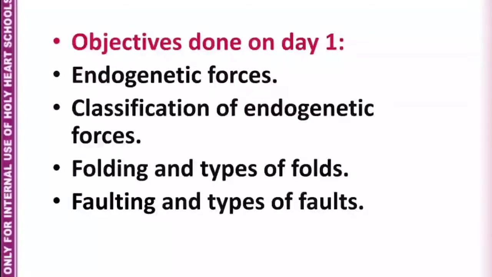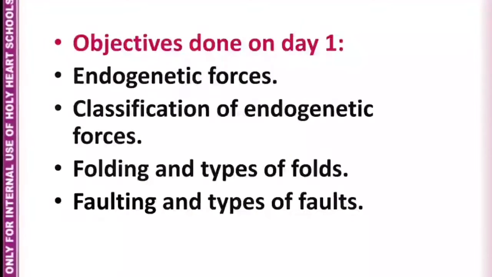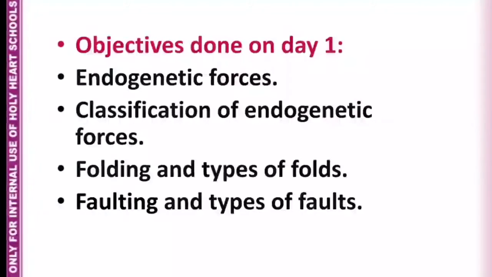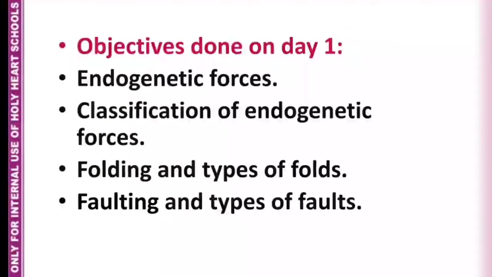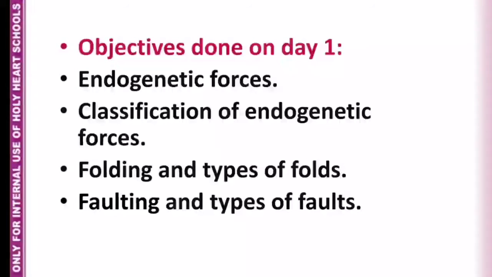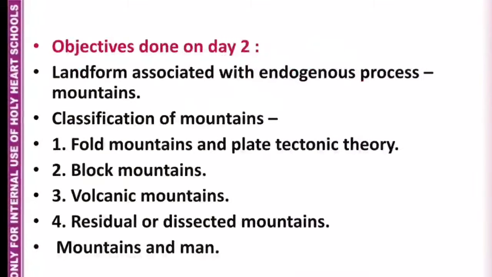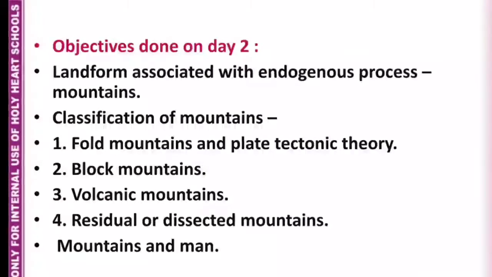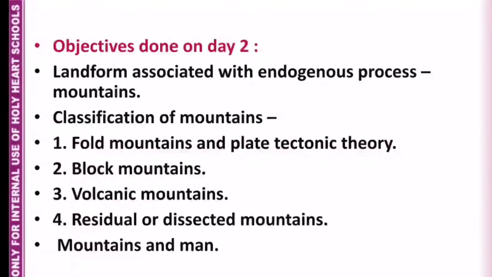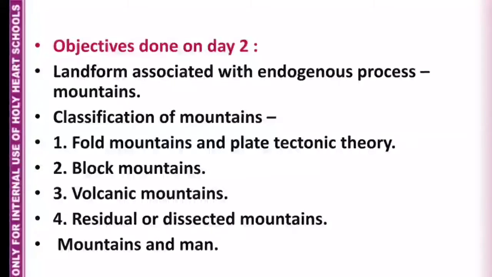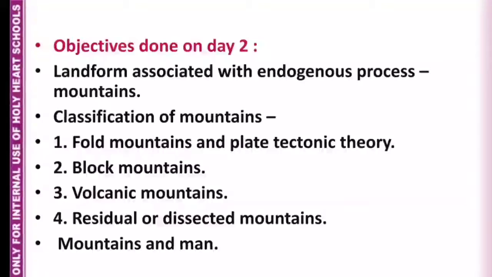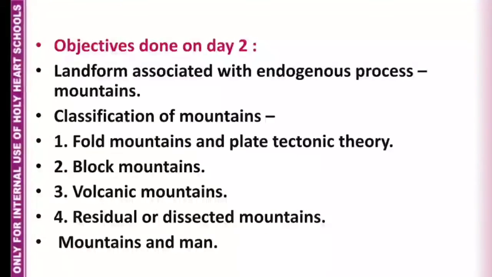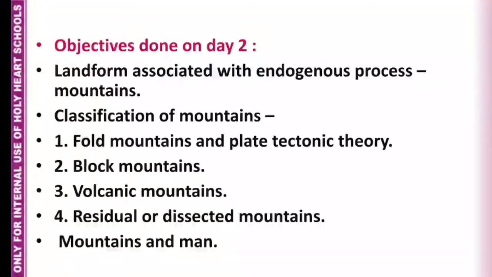In this chapter, we have studied about endogenetic forces, classification of endogenetic forces, folding and types of folds, faulting and types of faults, landforms associated with endogenous process, mountains, classification of mountains, fold mountains and plate tectonic theory, block mountains, volcanic mountains, residual or dissected mountains, and mountains and men.